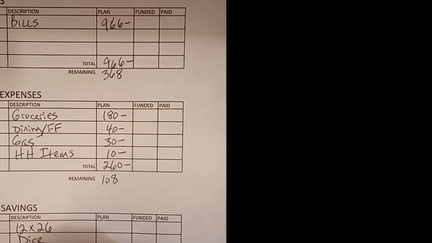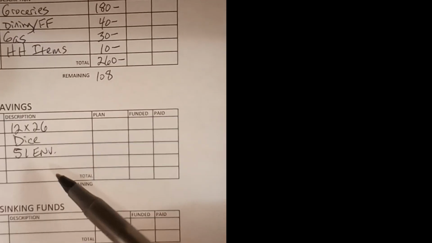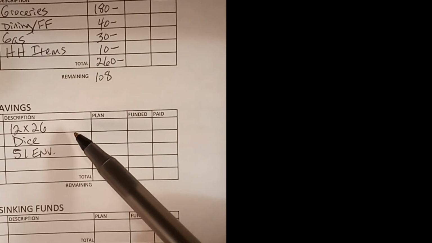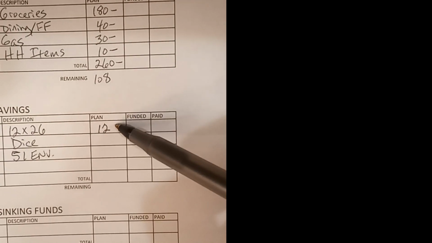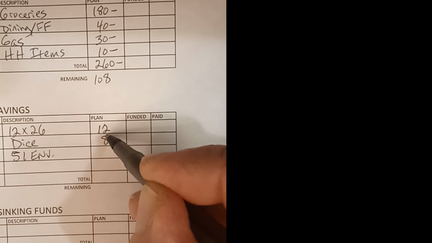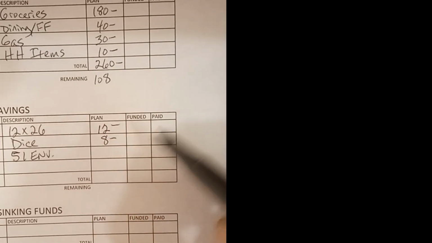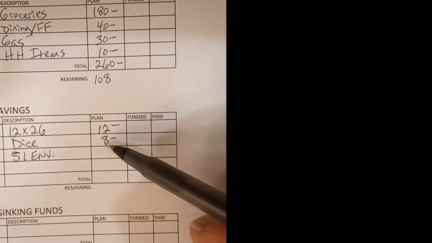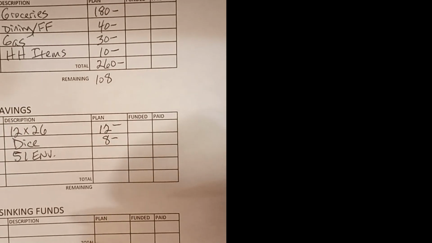Whereas I always put an entire $51 in the 51 envelopes before, I'm going to start with my 12 by 26. So I'm always going to have $12 into that savings category. And then I did roll the dice and I came up with 8 for a number. So I'm going to put $8 into my dice challenge.